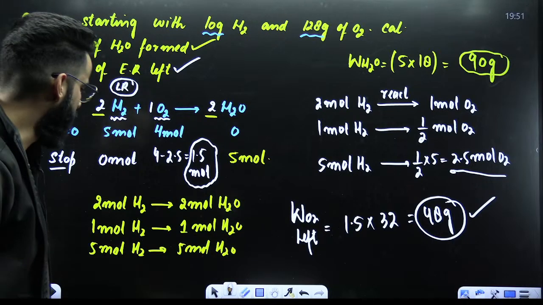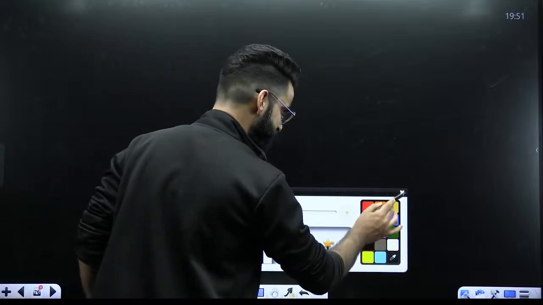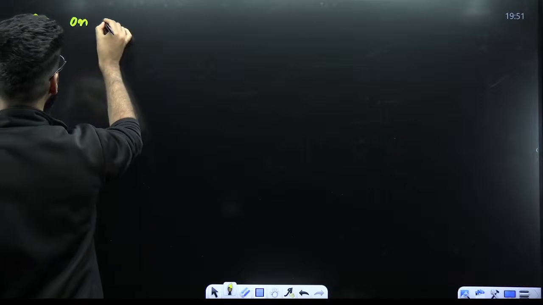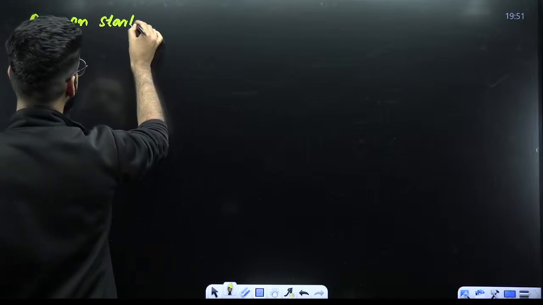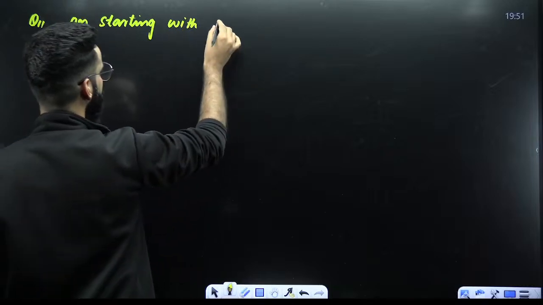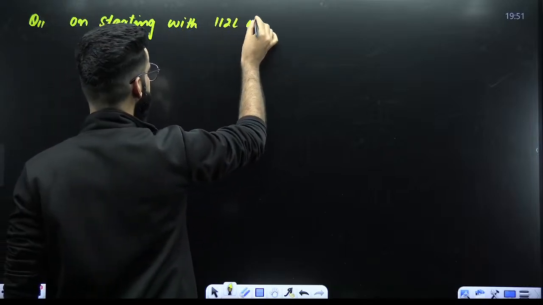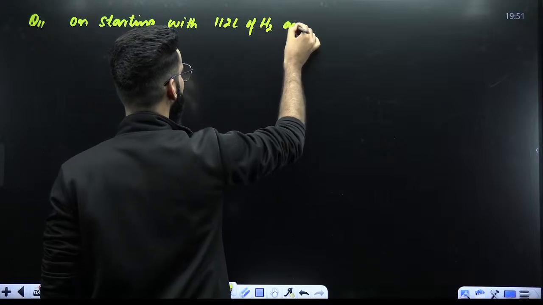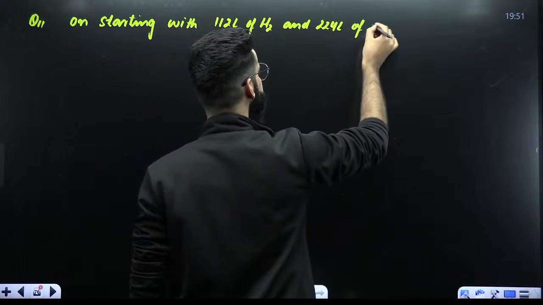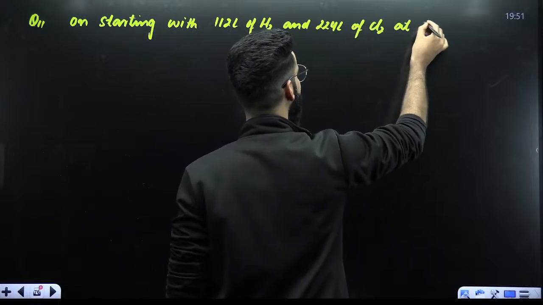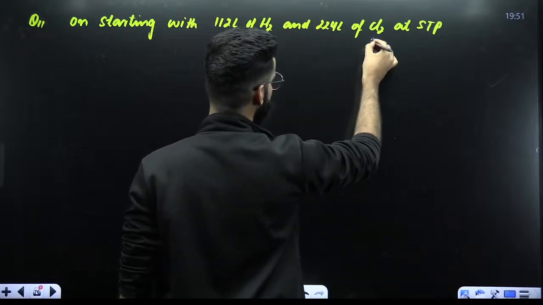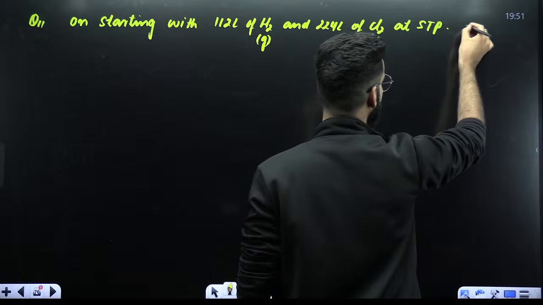All right, you can do one more question. One simple question you can do. Let me see if you can solve that or not. The question is, for example, on starting with 112 liters of H2 and 224 liters of Cl2 at STP. And by the way, these are the gases, right? H2 gas, Cl2 gas at STP.